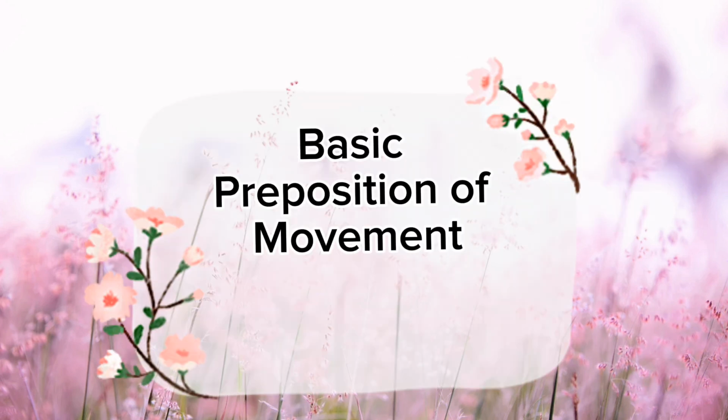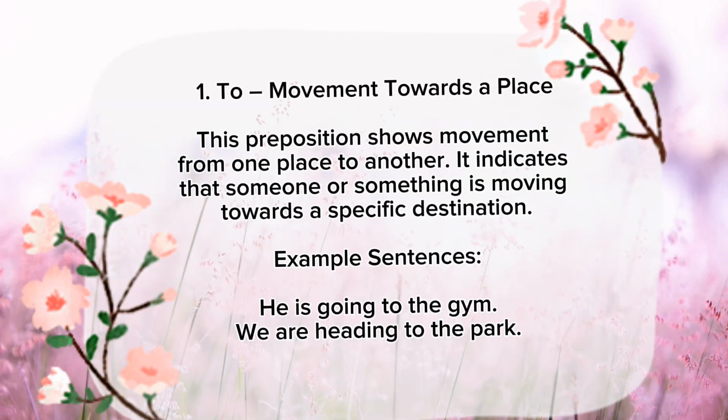Basic prepositions of movement. 1. To, movement towards a place. This preposition shows movement from one place to another. It indicates that someone or something is moving towards a specific destination. Example sentences. He is going to the gym. We are heading to the park.